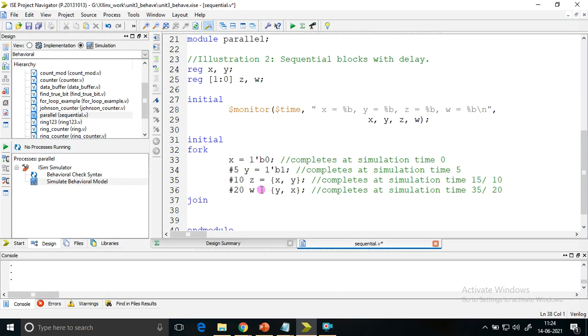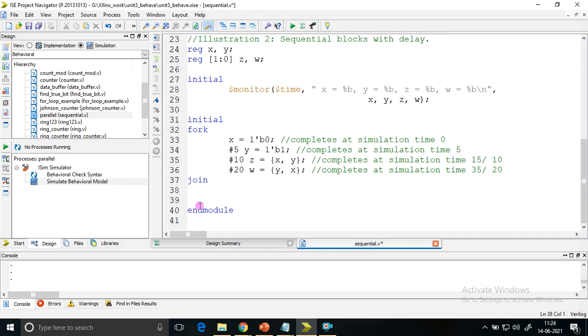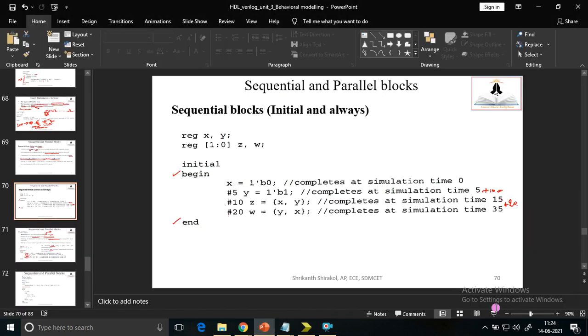Begin and end is a sequential execution. Fork and join is an independent or concurrent execution of the statements in between fork and join. I hope the things are clear here. So let us move on to the next one.